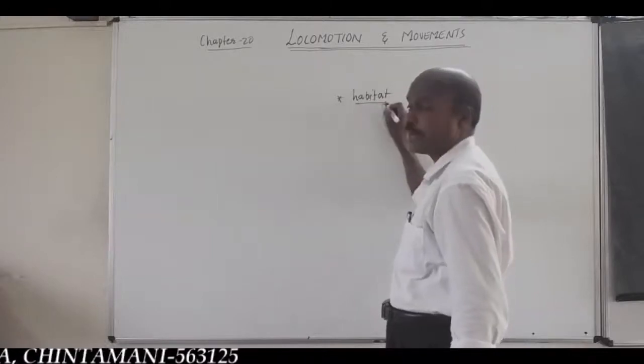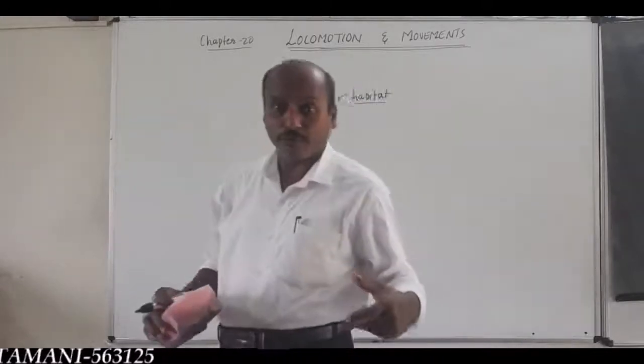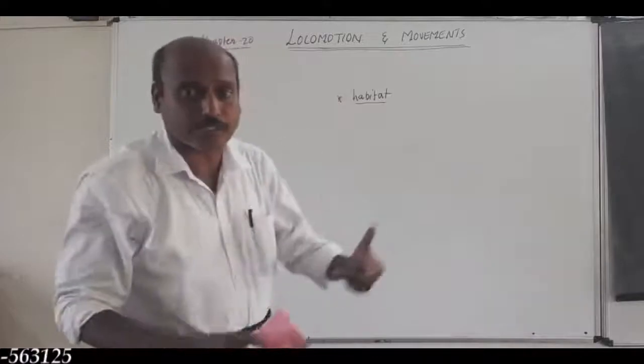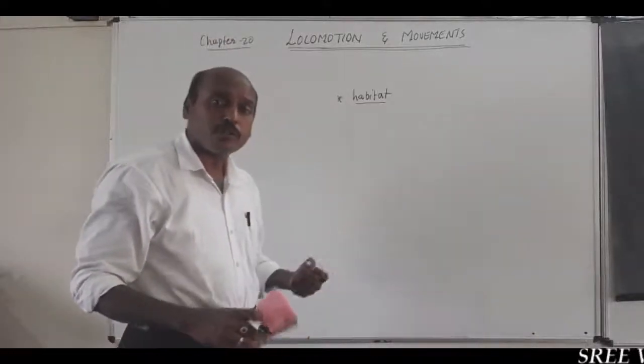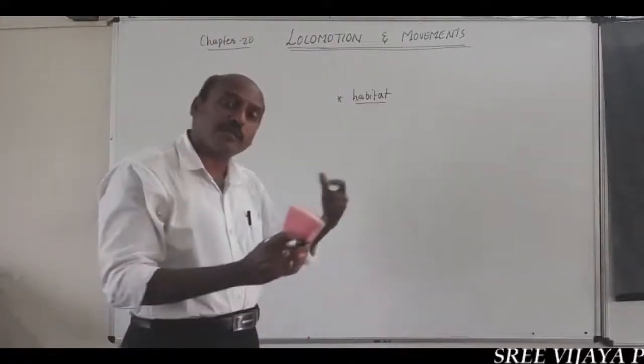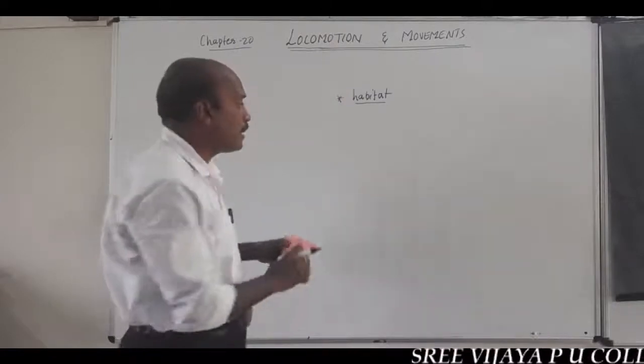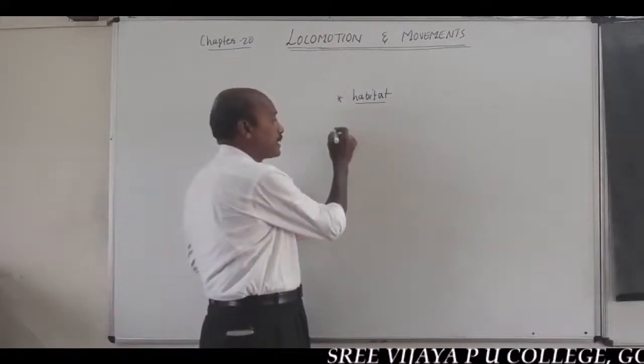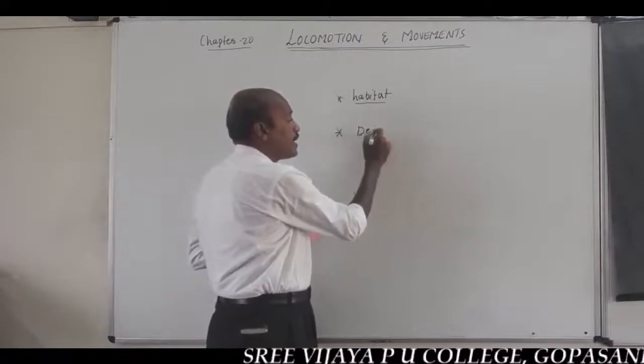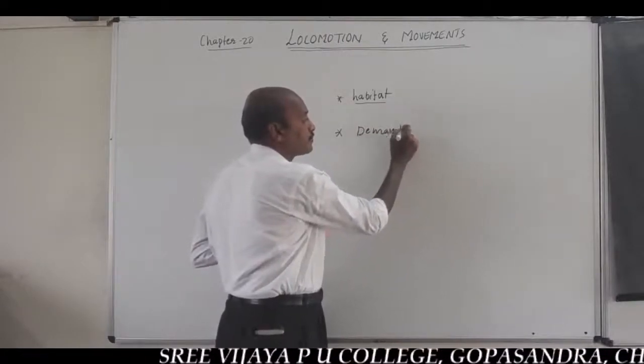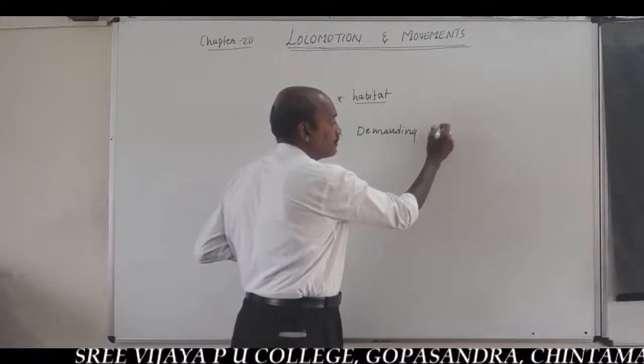You should remember this point. The methods of locomotion and movements in animals should be different, depending upon the nature of habitat and demanding situations.